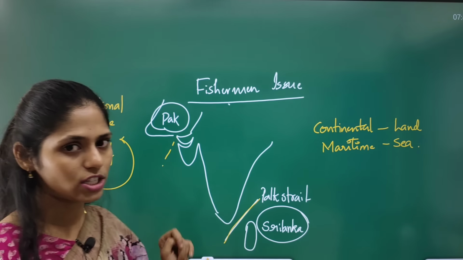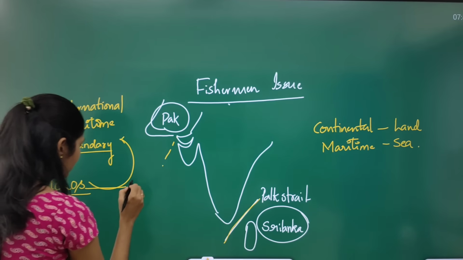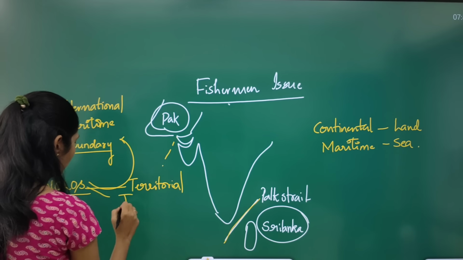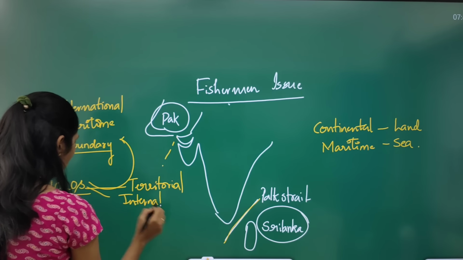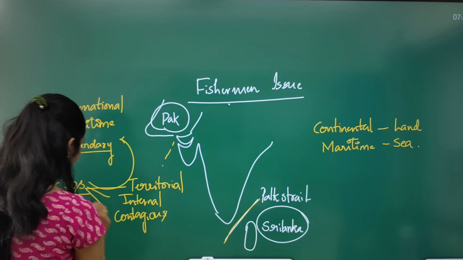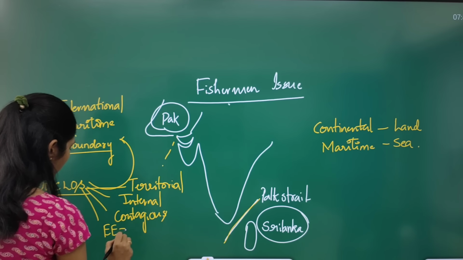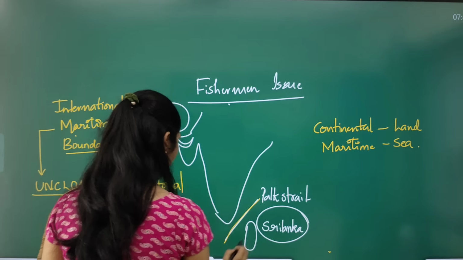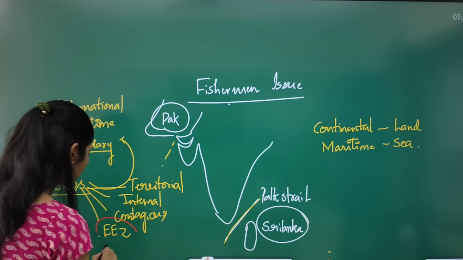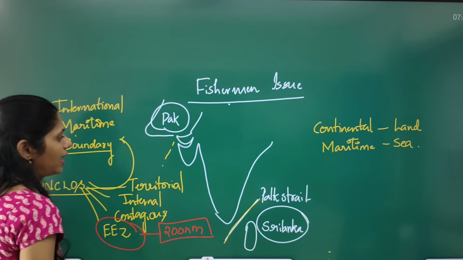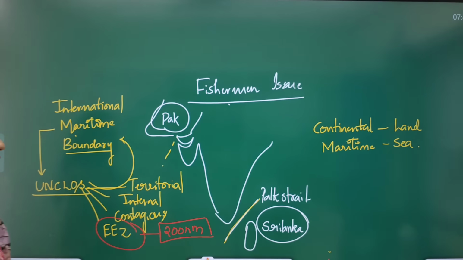According to it, there are territorial waters, internal waters, the contiguous zone, and the exclusive economic zone. UNCLOS says that the exclusive economic zone extends around 200 nautical miles, and that area comes under the jurisdiction of that particular country. By this UNCLOS, we can follow the international maritime boundary.